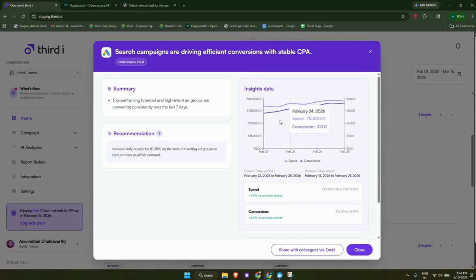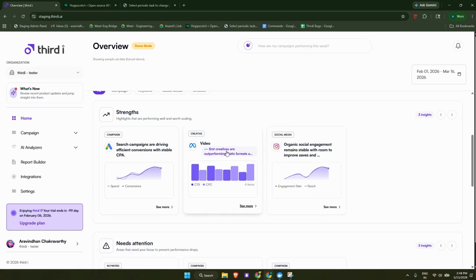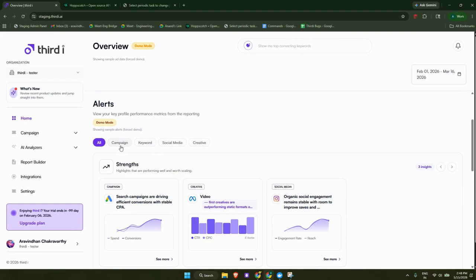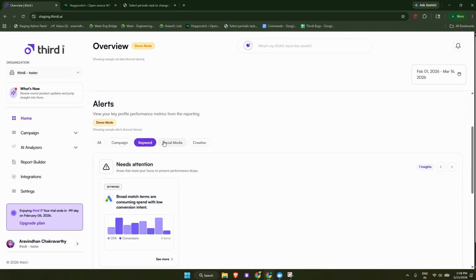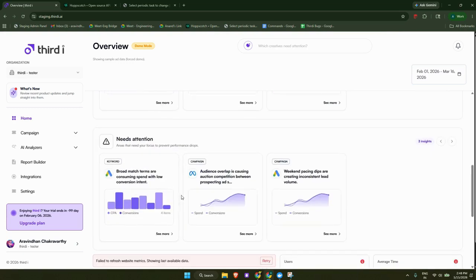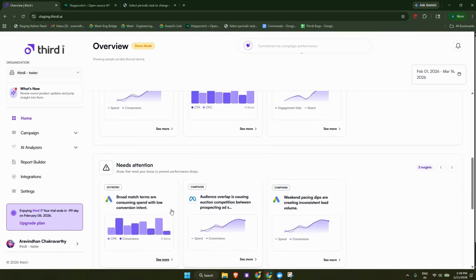Here we can click on it to see a sample of how the actual analysis looks from the agent side. Each of the agents will create different types of charts based on what it thinks will be best for that. Also, there are separate ways for us to see the individual agents' best performers, while the needs attention section shows the ones we need to improve.